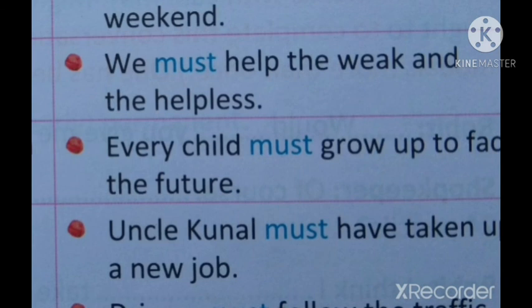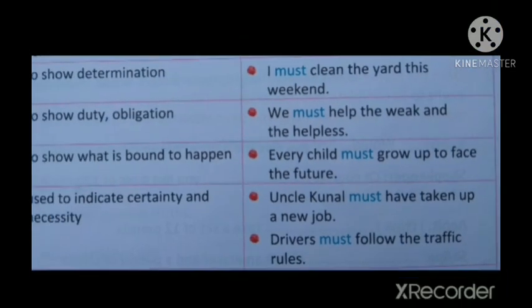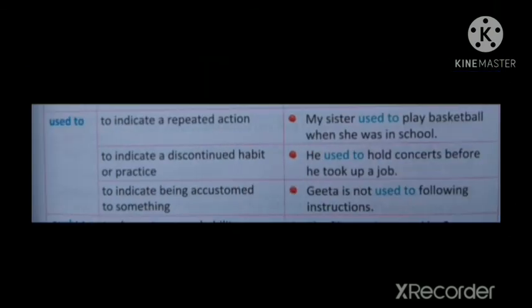Here this sentence shows determination. We must help the weak and the helpless. That shows our duty or obligation. Every child must grow up to face the future. This sentence shows what is bound to happen. Next one, Uncle Colonel must have taken up a new job. Drivers must follow the traffic rules. Both these sentences show certainty or necessity. That's about must.